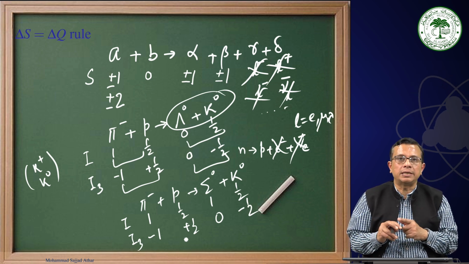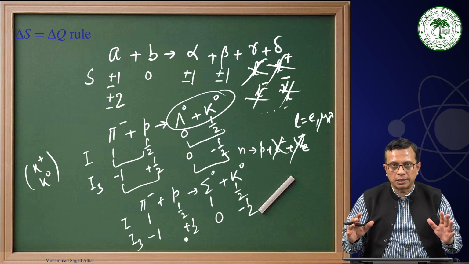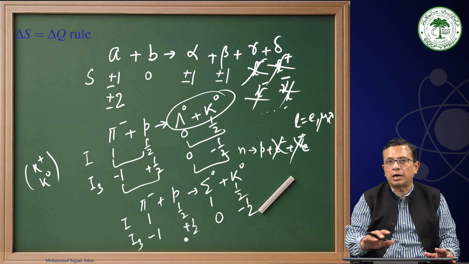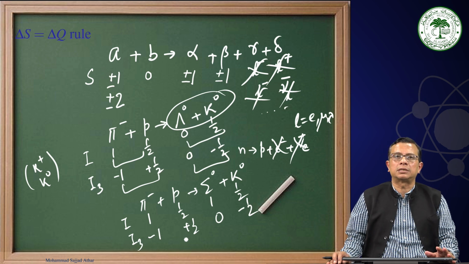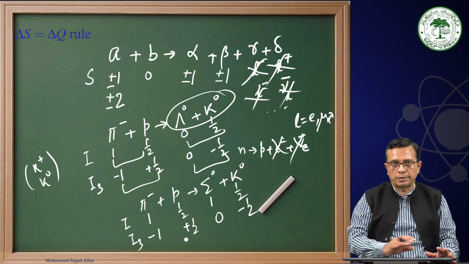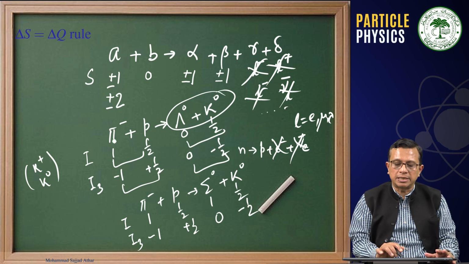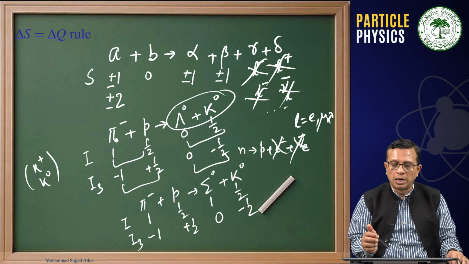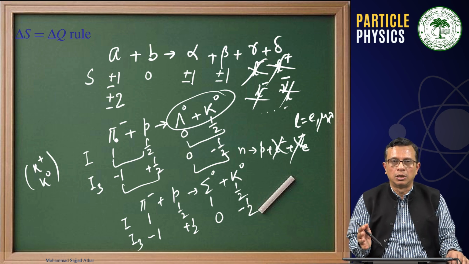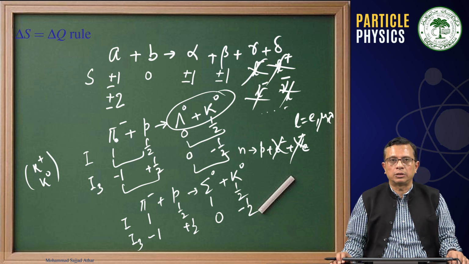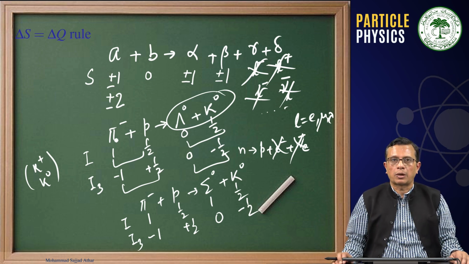Now you see, the important point is that if you look at the total charges, therefore net charge, if we are unable to conserve the charge of the particles, then this process should not be observed. You can see that pi minus and p charges, some of the charges are 0, and here on the right hand side is 0, and strangeness on the left hand side 0, and strangeness on the right hand side -1 and +1, that will give us 0.